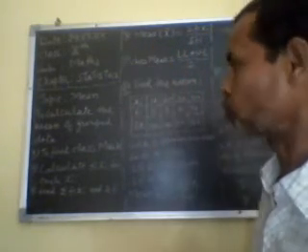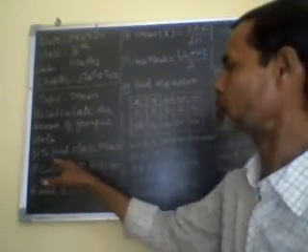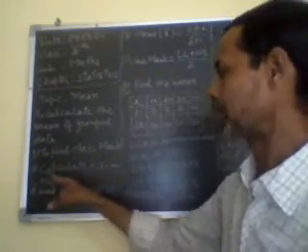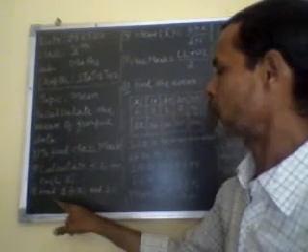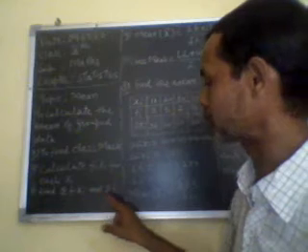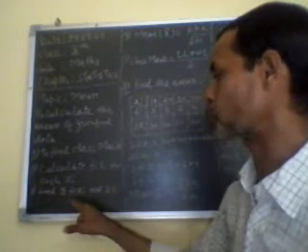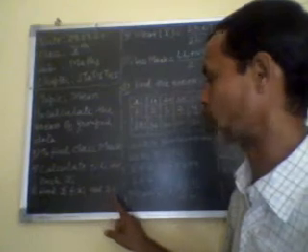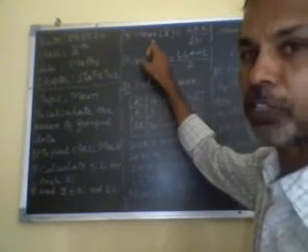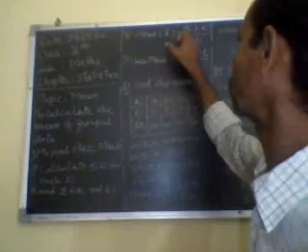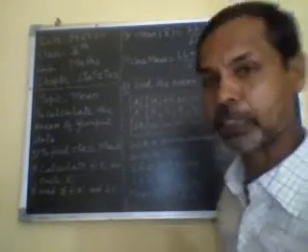Is it clear? So to find the mean, you mainly use 4 steps. First, find the class mark. Second, calculate Fi Xi for each Xi. Third, find sigma Fi Xi and sigma Fi, meaning the total of Fi Xi and the total of Fi. And then find the mean using the formula X bar equals sigma Fi Xi upon sigma Fi. Is it clear to all?